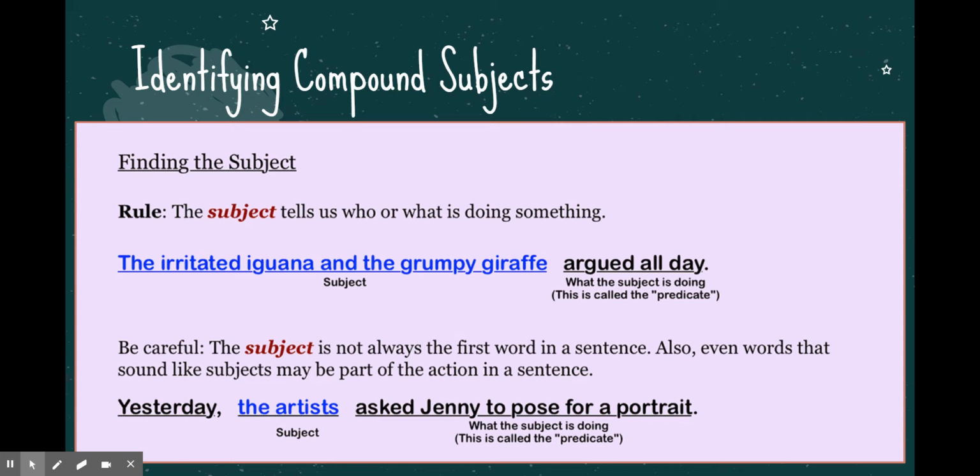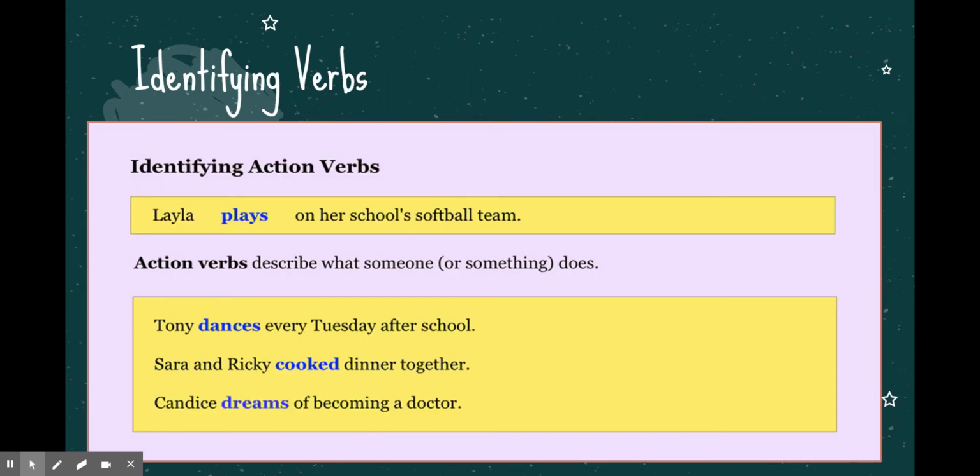Okay. So what did they do? Argued all day. And again, that's called the predicate. And again, even though that's at the beginning of this particular sentence, it could have been rephrased in a way that doesn't necessarily make it so. So let's take a look at verbs.